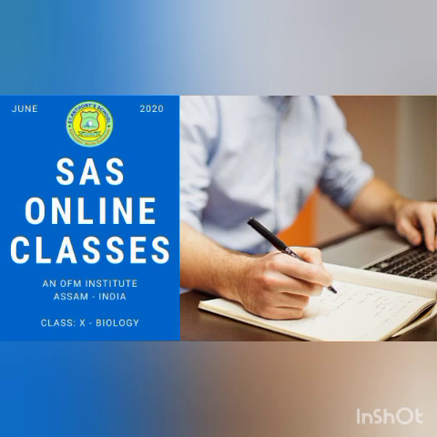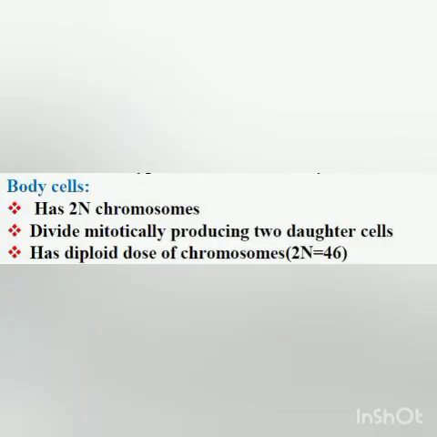Students, the cells are of two types. In our body, cells are present. You all know that the basic unit of life is the cell. Different types of cells are present which form different types of tissues. Now, there are two types of cells. One is somatic cells, which are also called body cells, and the other are sex cells, which are called gametes. Now, what are body cells? First of all, these body cells are present in the body of the organisms, and these cells have 2n chromosomes.